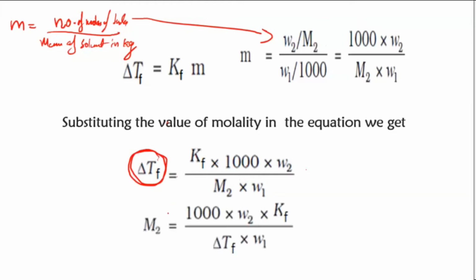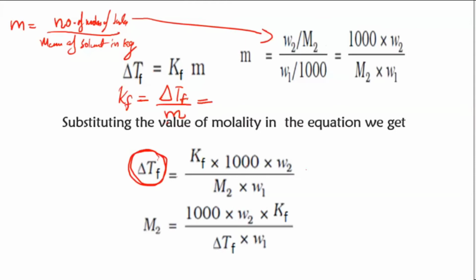Then you can find out the unit for this Kf, similar to what we did yesterday. Kf is equal to delta TF divided by m. What was yesterday's unit for the elevation in boiling point? You can type your answer meanwhile.